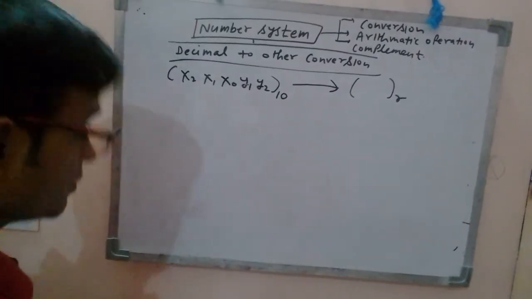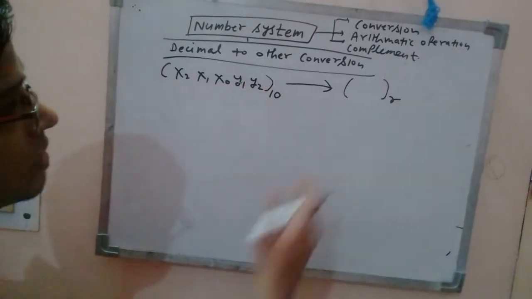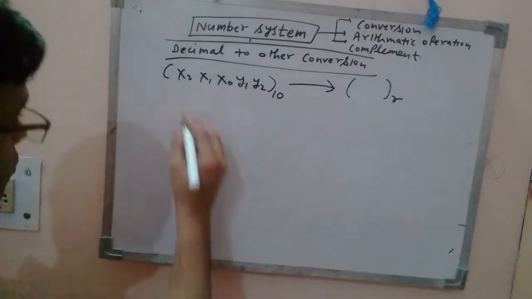So what is the method to convert this from decimal to other base? Note down.